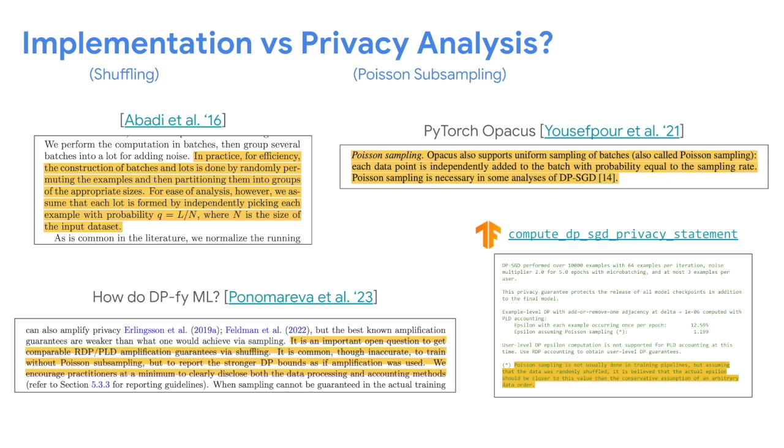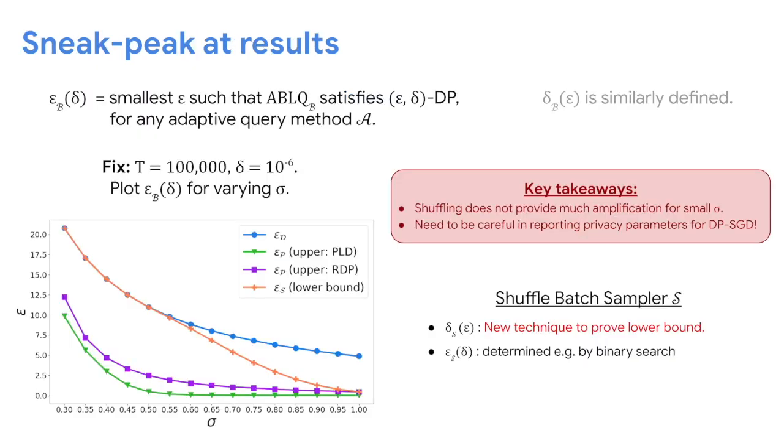Our main contribution is to formally show that indeed this is a bad idea, where we show that the shuffle batch sampler can be much less private than the Poisson batch sampler in certain regimes of parameters. In fact, in some cases, we have epsilons that are of different orders of magnitude. So the key takeaway here is that we have to be very careful when reporting the privacy parameter of DP-SGD and make sure that the analysis uses the same batch sampler as the implementation.